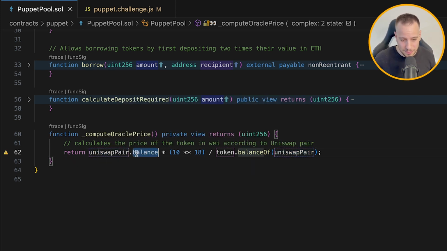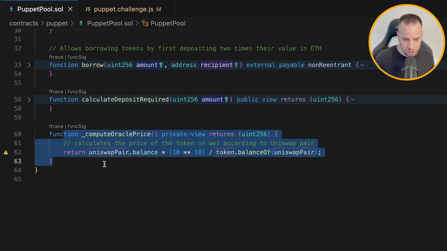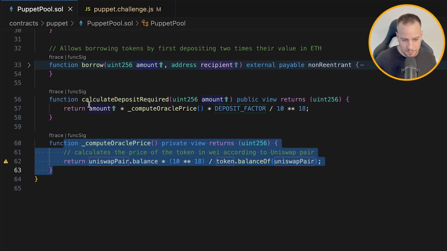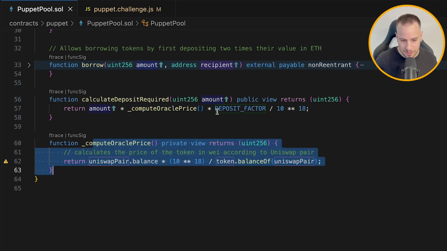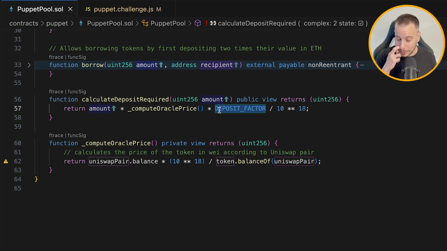We just need to manipulate the balance of this Uniswap pair smart contract in order to completely change the price that this puppet pool thinks the DVT token is worth. And how does it calculate the deposit required, for the amount that we want to borrow, right? This is the amount that we want to borrow in DVT tokens. It takes this amount multiplied by the price that we get back from this function, then deposit multiplied by the deposit factor, which is 2.